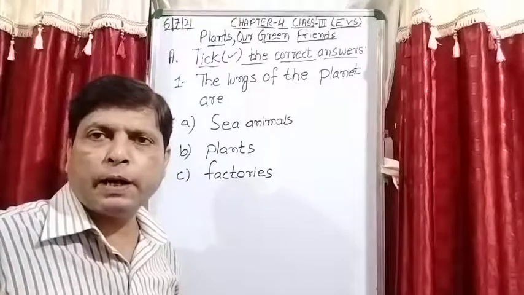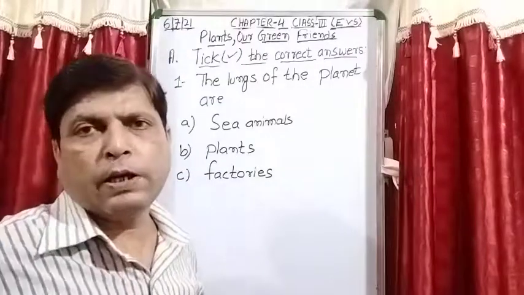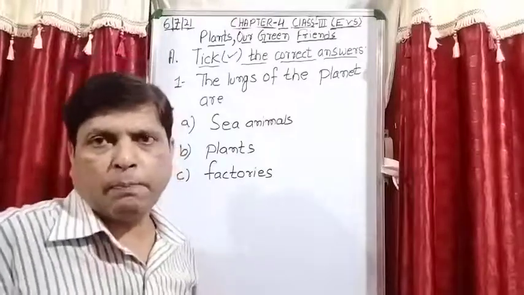If there is no plant, then there is no living creature, no living organism can exist on the planet.